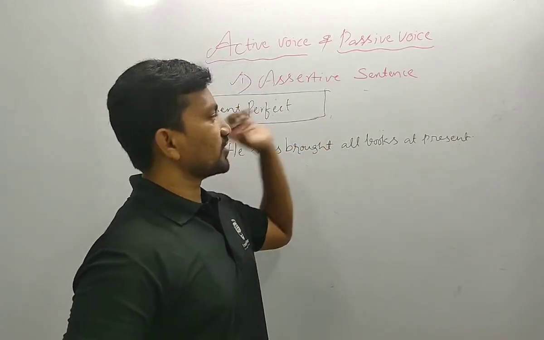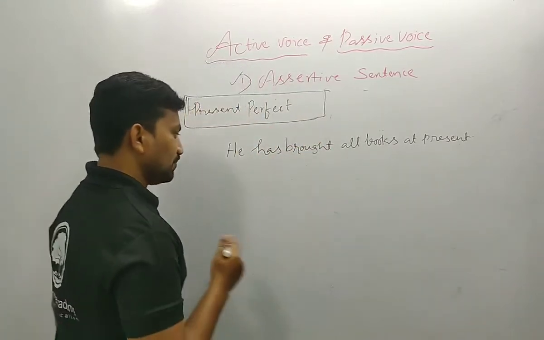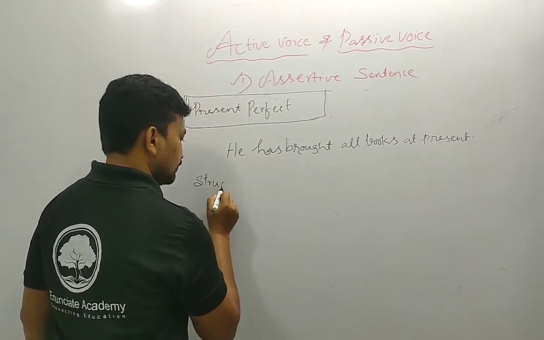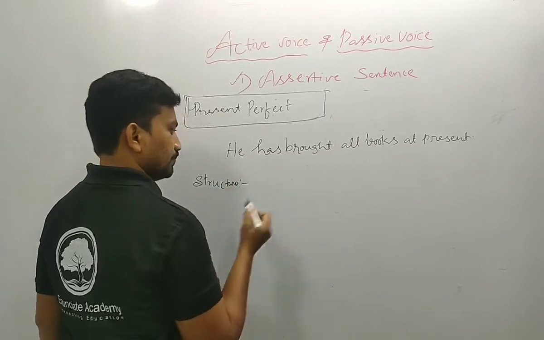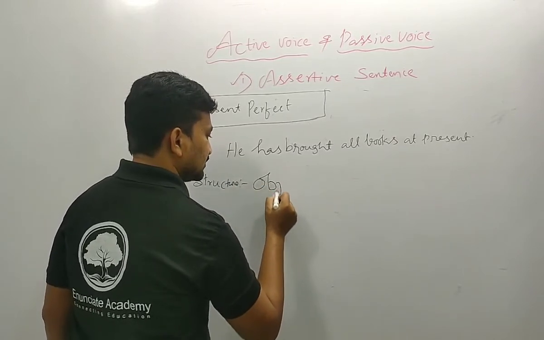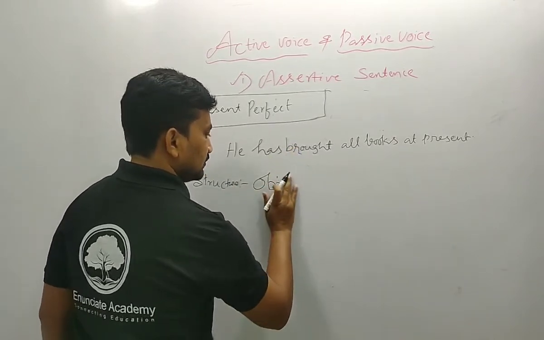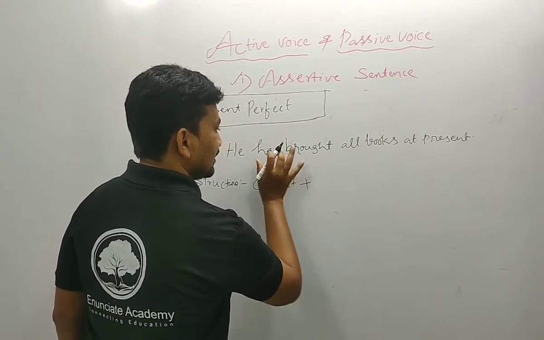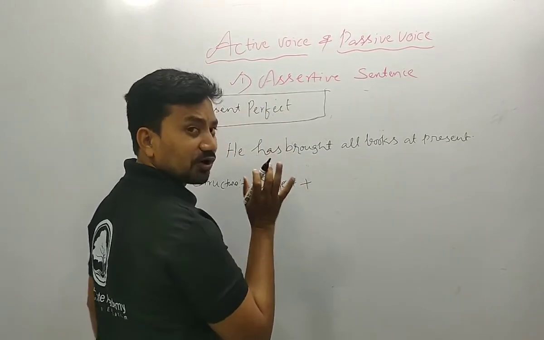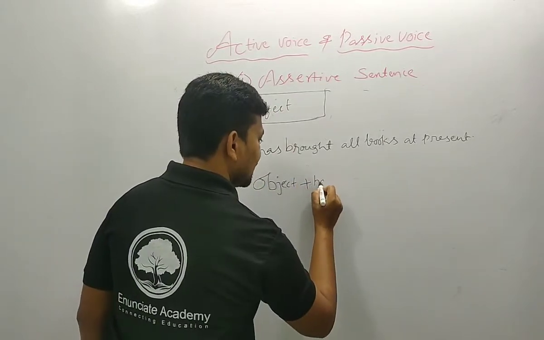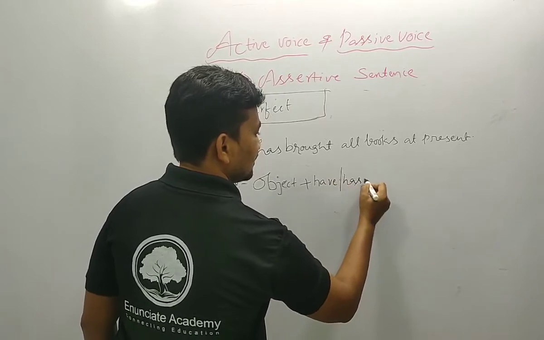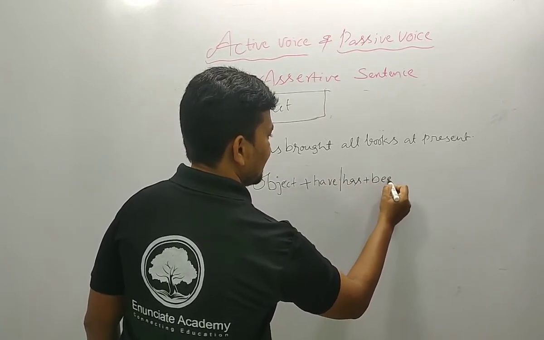Then how can we change it to the passive voice? Let me explain the structure. Object, plus, since it is the present perfect, you should mention either have or has. Then you should mention been; for a perfect action you should always mention been.